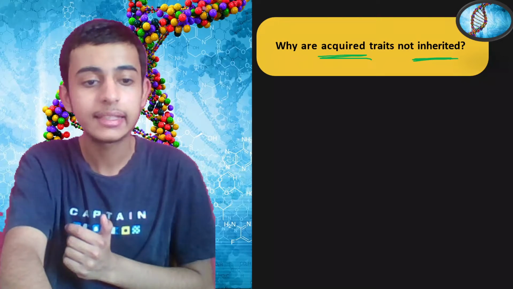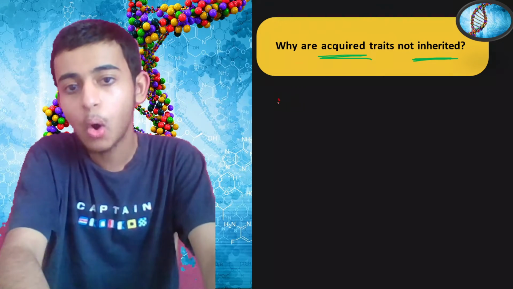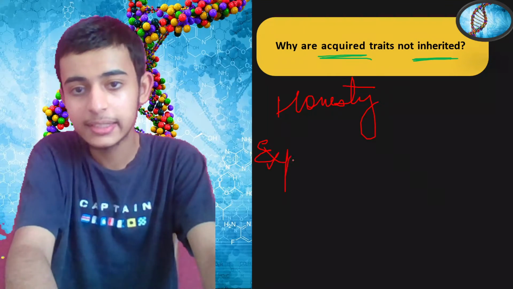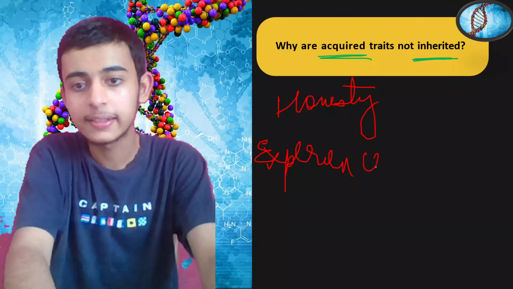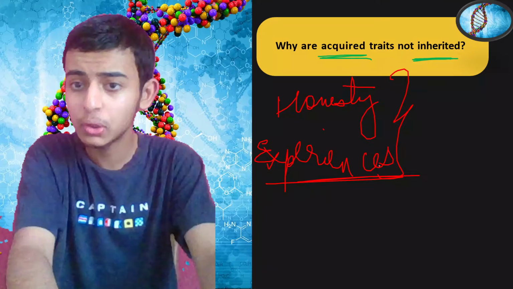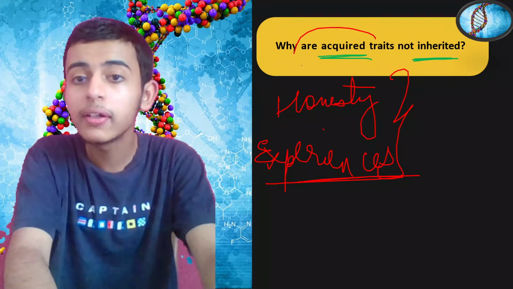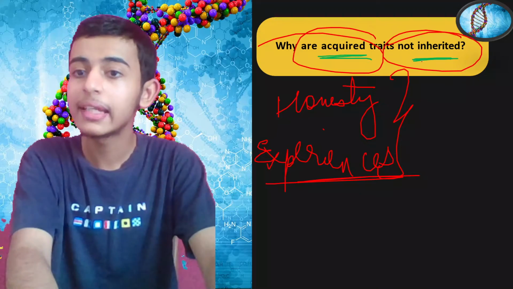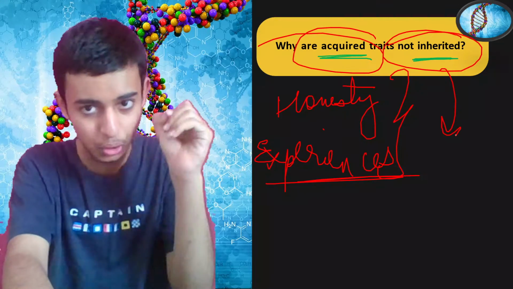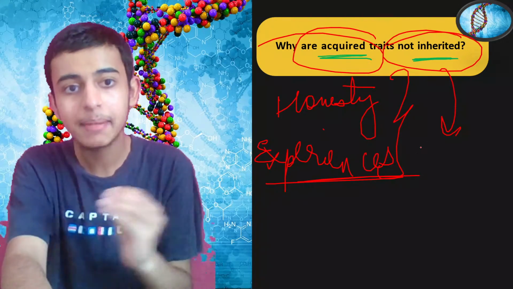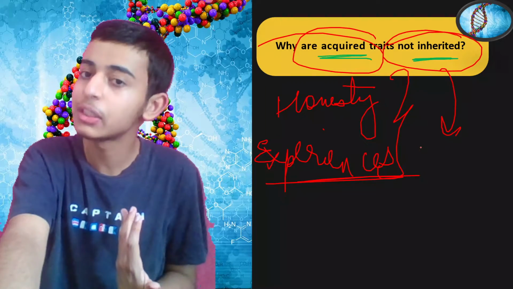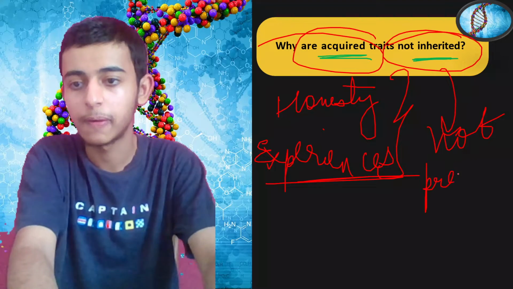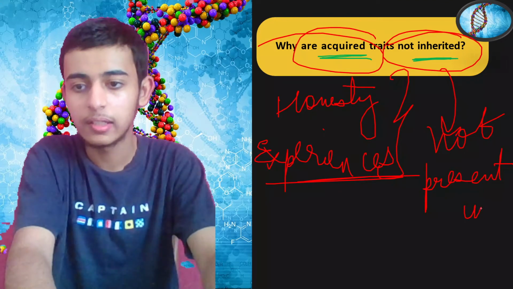For example, if I say honesty, the different experiences, what are these? Are they present in your genes? No. You acquire them during your lifetime. They are not inherited because you acquire them during the lifetime. You experience them and then you acquire them in yourself, and they are not present in genes.